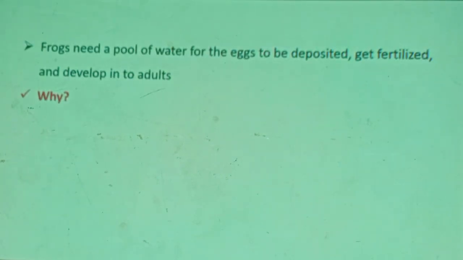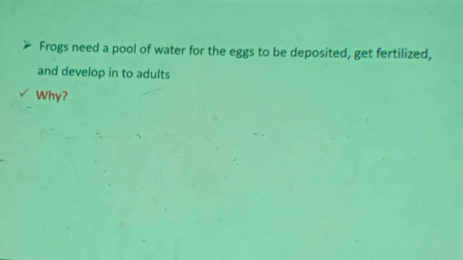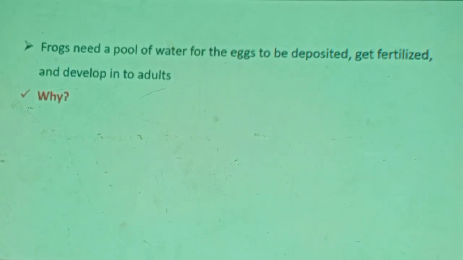Frogs need a pool of water. For reproduction, the frogs need a pool of water or aquatic environment, stagnant water that is not running. Water at rest. They need it for the eggs to be deposited, get fertilized, and developed into adults. Do you know why frogs need an aquatic environment, or at least an environment near to water where there is huge moisture?